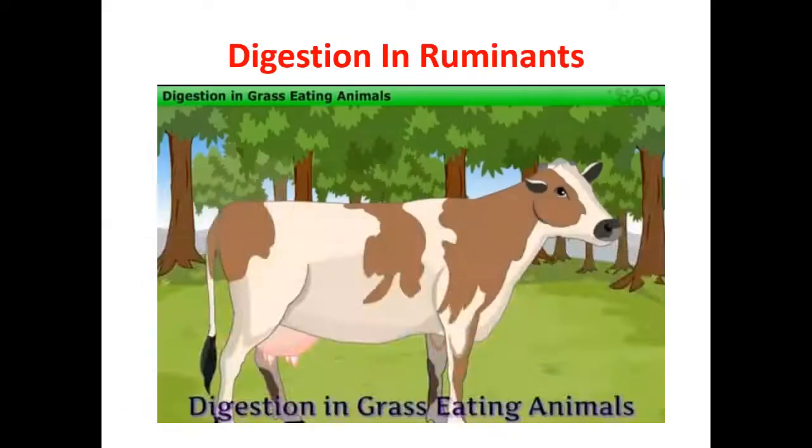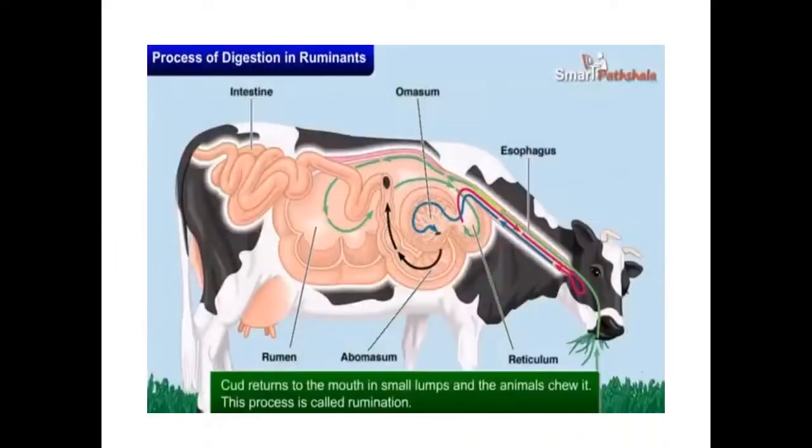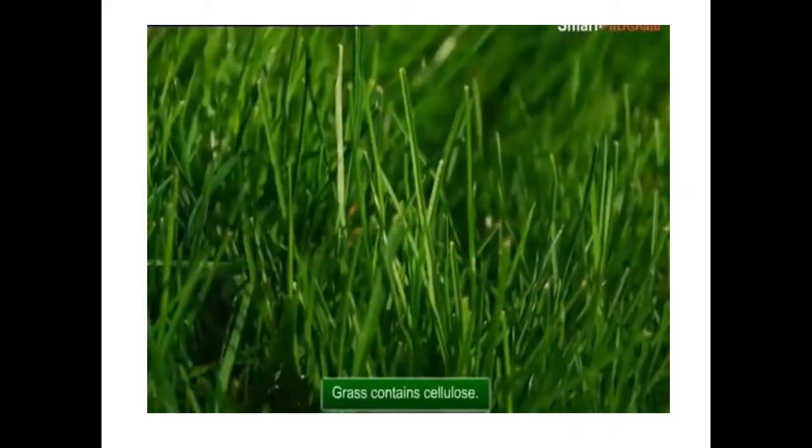So how does the process of digestion start in this animal, children? First, it starts from the mouth only. It will chew the grass and send it into the rumen. In the rumen, partial digestion takes place, and the small particles go back to the mouth, and the animal will chew again. The grass contains cellulose. We human beings cannot digest cellulose, but these grass-eating animals have the capacity to digest it.